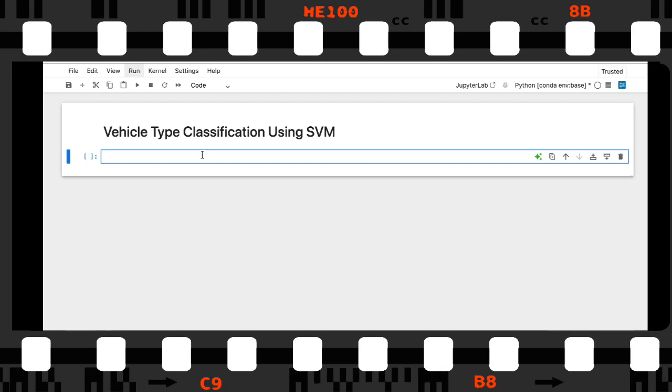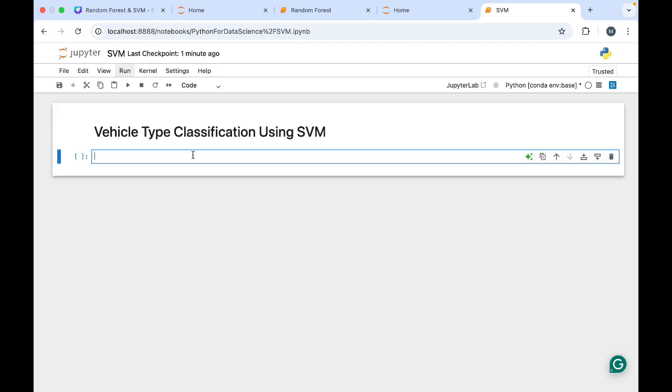First things first, we need to open our Jupyter Notebook. So we have to import libraries, and then the data. I'll quickly create these two things. You open your Jupyter Notebook, give it a name, and start importing libraries. The libraries we need are common. You can just open the random forest notebook and copy those libraries here. But we need to change one thing, that is here we are using support vector machines.